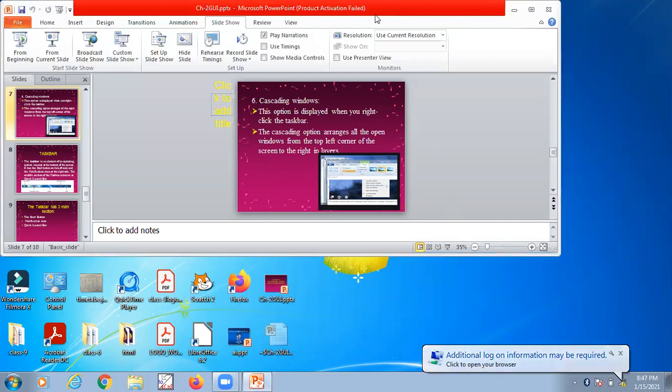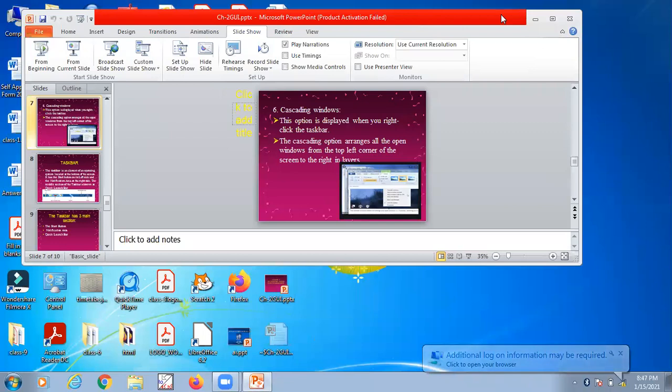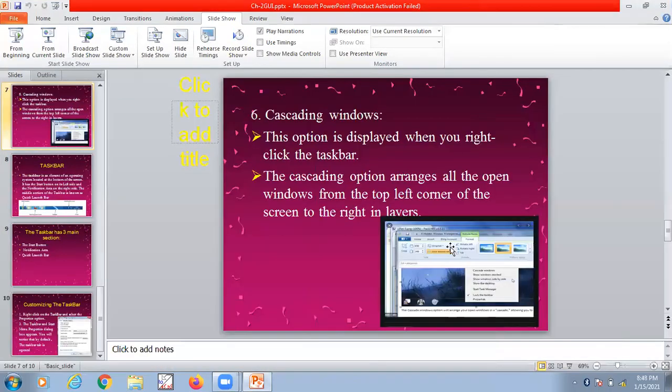And see, right now there is only one screen. It can show you as many screens as you have opened. I am showing you the picture also. Let me show you the picture. Maximize the screen. See, it will be showing as many layers of windows as we have opened, and it will be arranged at the top left corner of the screen. So this is the use of cascading windows.